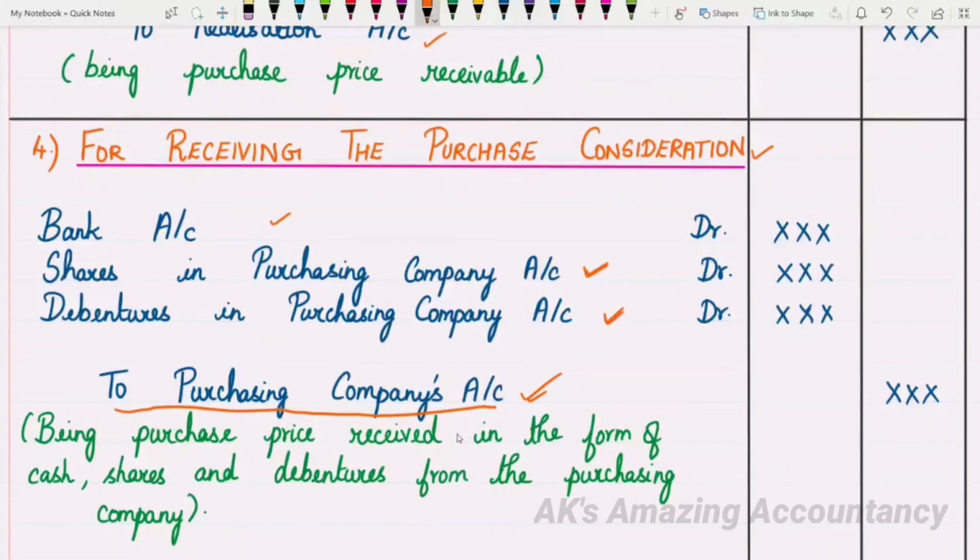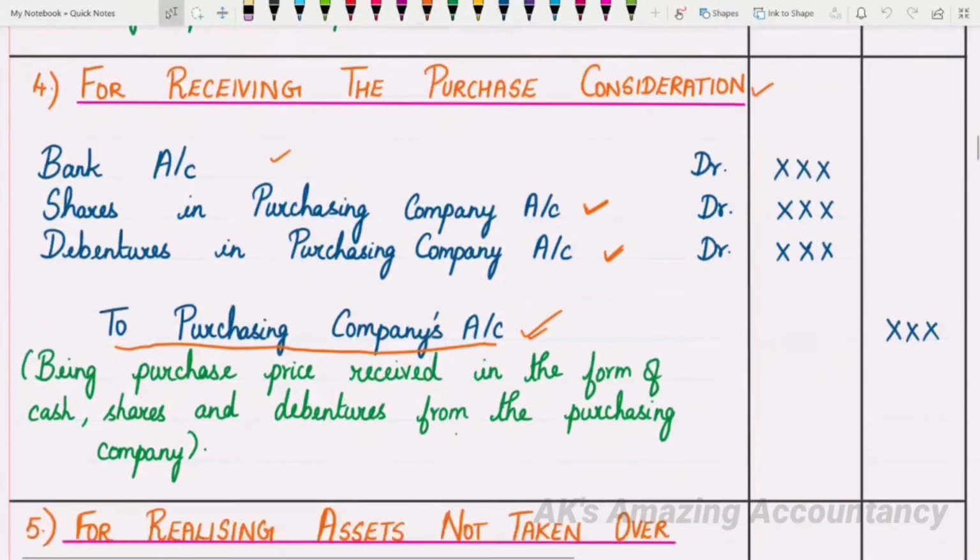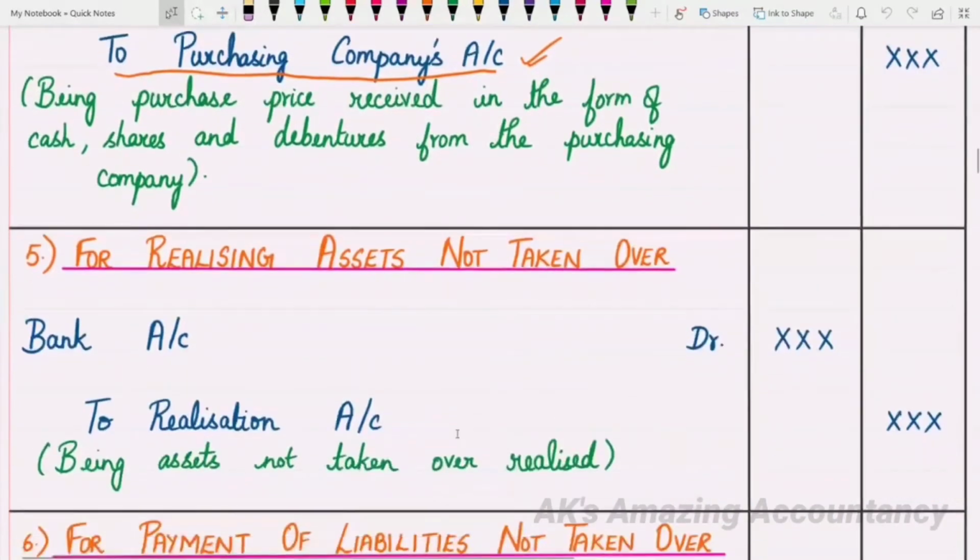One important point I would like to tell you before you proceed with the journal entries, as far as this chapter is concerned: first of all, be very clear regarding which company is the selling company and which company is the purchasing company. Otherwise, if you understand it the other way, all your journal entries will go wrong. Okay, so now let us proceed with entry number 5.